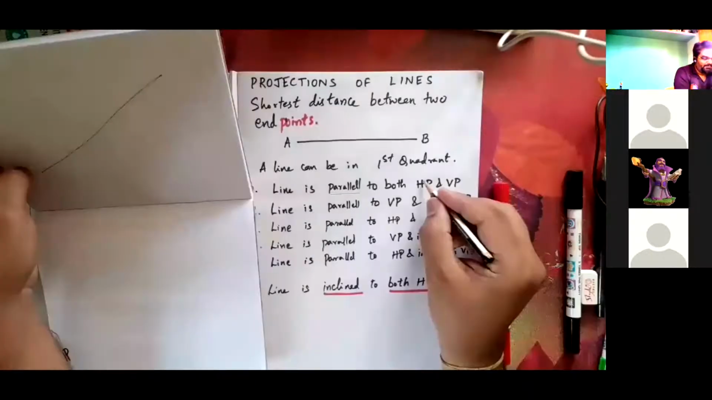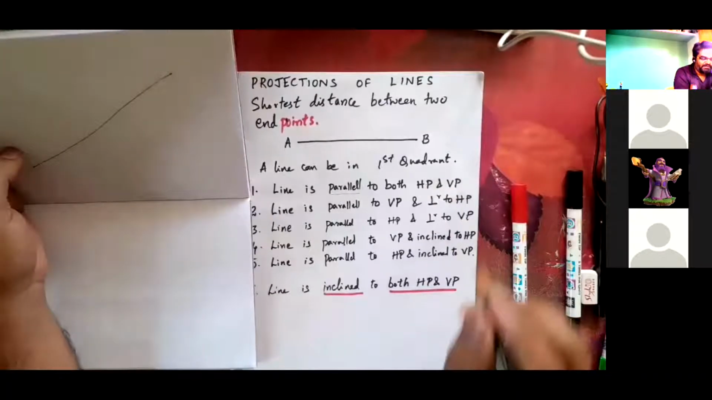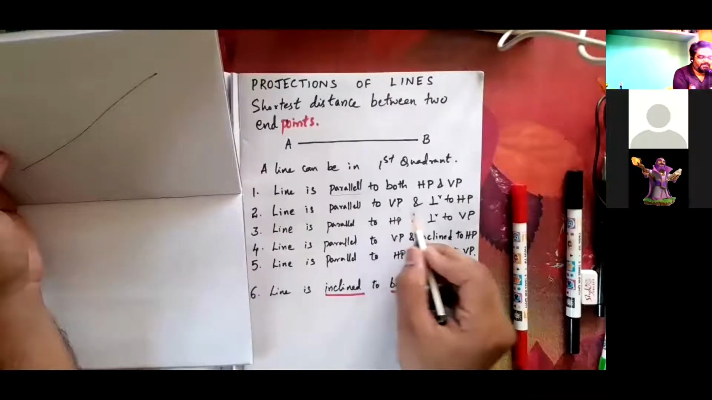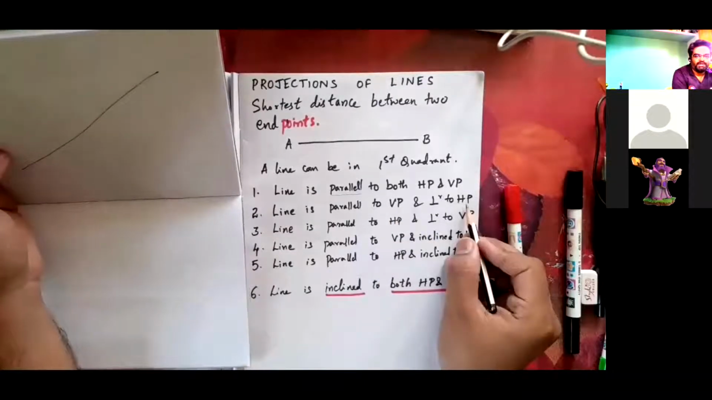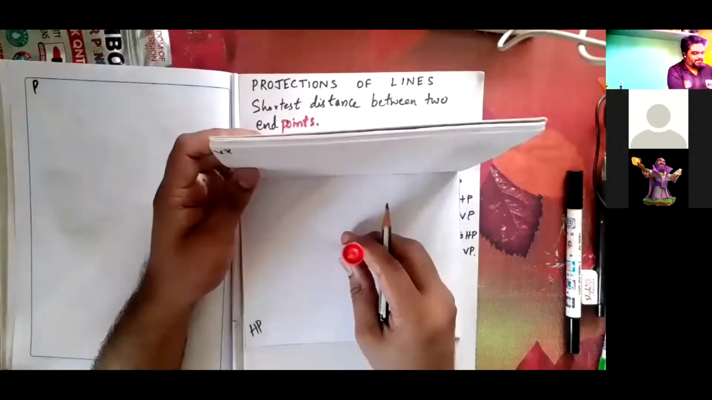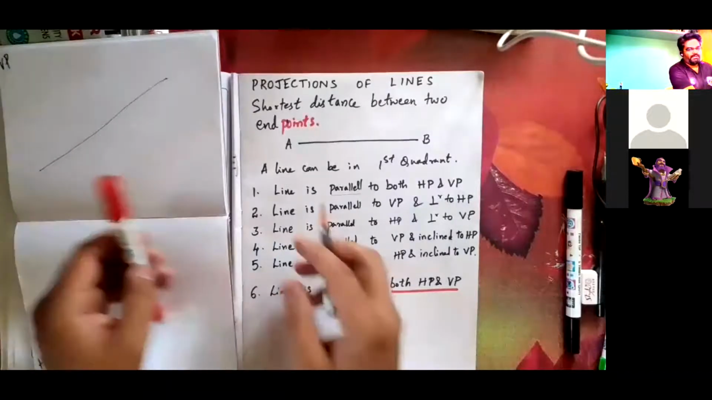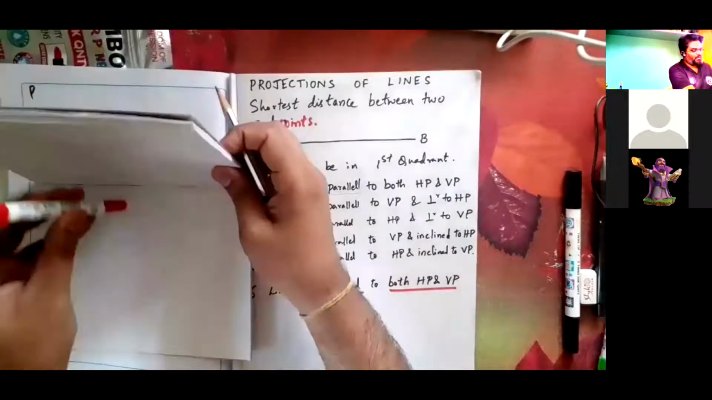If a line is parallel to VP, then only the front view will be in true length, and perpendicular to HP, what will happen? Perpendicular to HP means, in the top view, what will it look like? What is the top view? In the second condition, the line is parallel to VP like this, parallel to VP and perpendicular to HP. What is the top view?